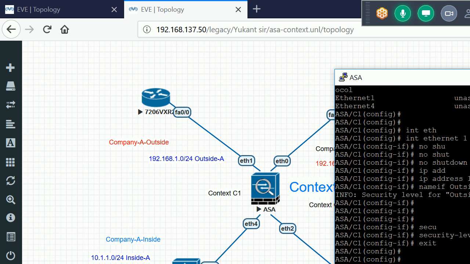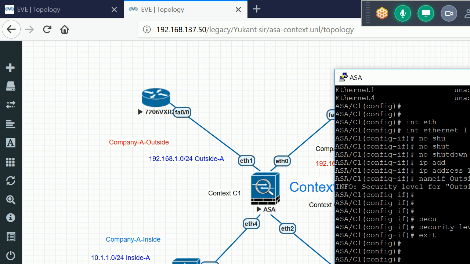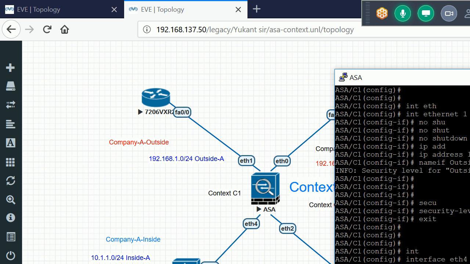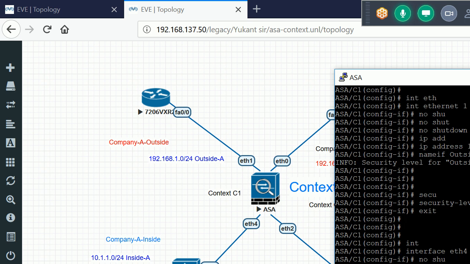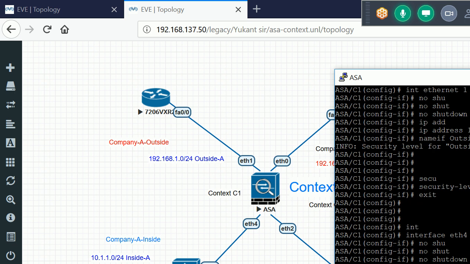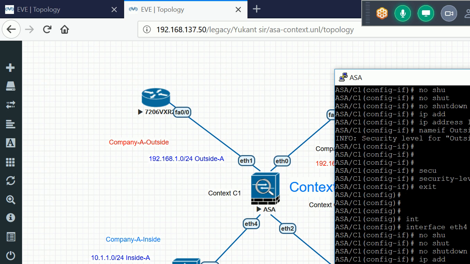Now I'll configure the other interface, which is Ethernet 4. No shutdown. I'll give the IP address, which is 10.1.1.250. After that the net mask. Now I'll set the name, which is inside.